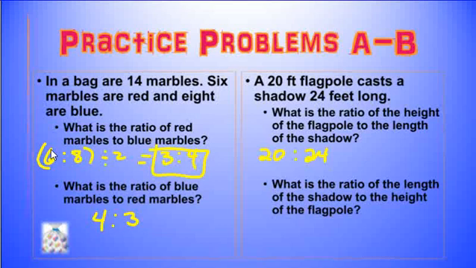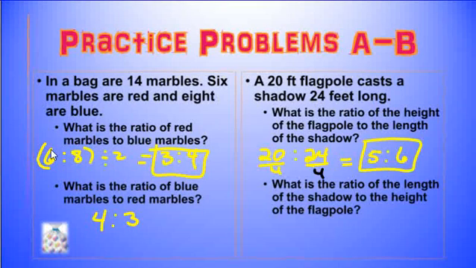Now let's divide each of them by 4. 20 divided by 4 is 5. 24 divided by 4 is 6, so 5 to 6 would be our ratio. And what is the ratio of the length of the shadow to the height of the flagpole? So now you're just flipping them. Instead of 5 to 6, it would be 6 to 5.